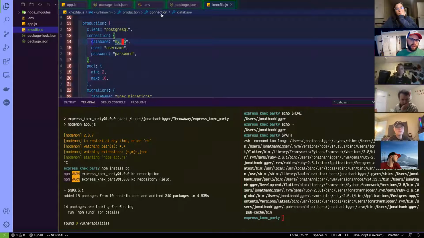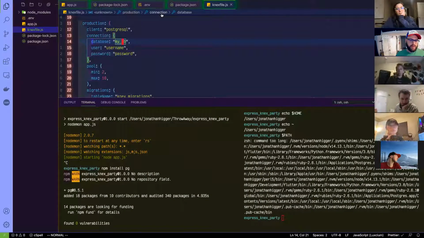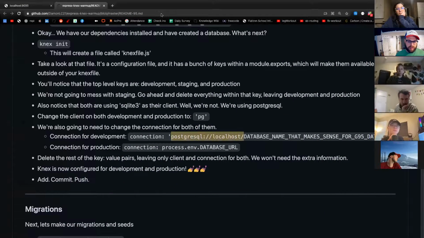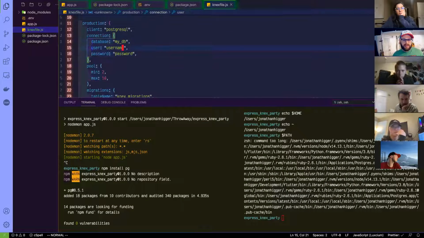And I think what you do is connection would be, oh, interesting. It looks like it changed actually. Because look, this is a string. And here, they want a database, a user, and a password. Fortunately, I've actually seen this before. So I think what you're supposed to do is we created a dogs database. And I don't know if this is going to work.